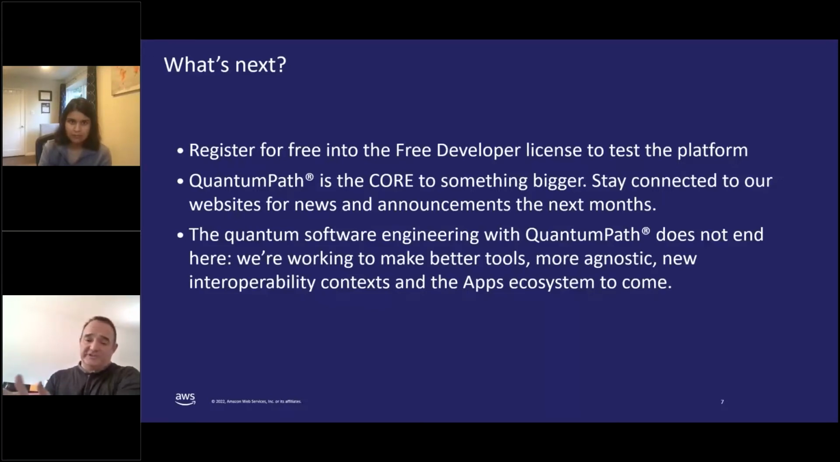Quantum Path is the core of something bigger. Stay connected to our websites for news and announcements in the next months. We are working really hard on version 2 of Quantum Path. Quantum software engineering with Quantum Path does not end here. We are working to make the visual tools better, to make it more agnostic, new interoperability contexts, and the apps ecosystem to come. So thank you very much for your attention, and I hope that you enjoy Quantum Path technology.